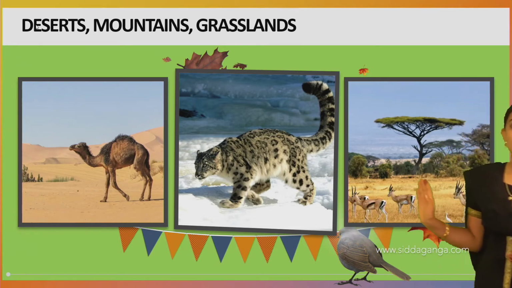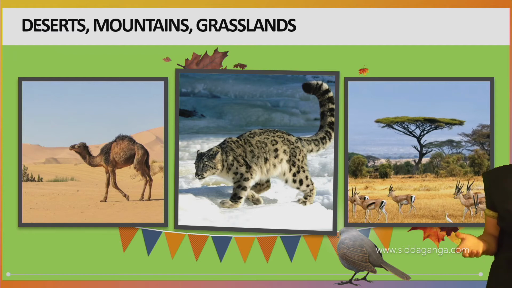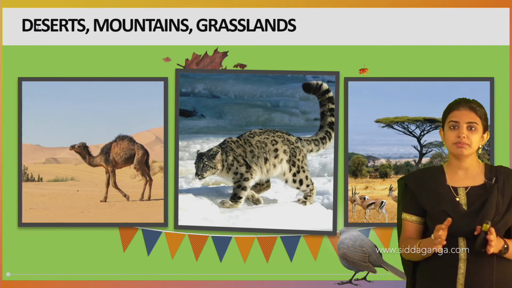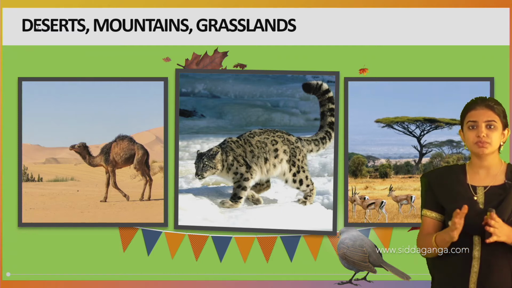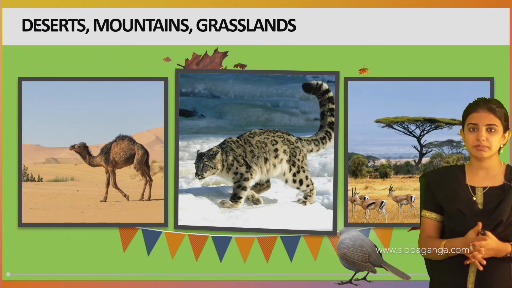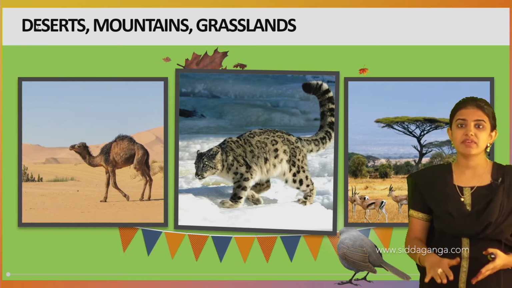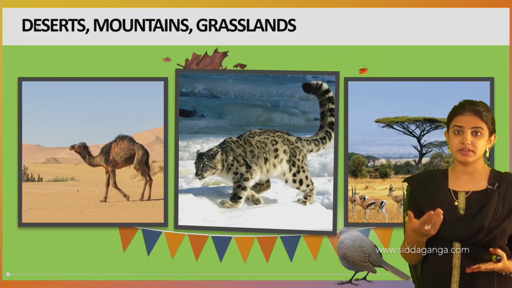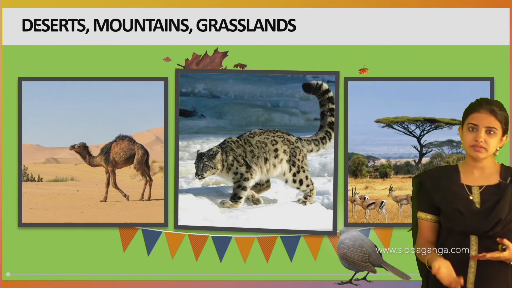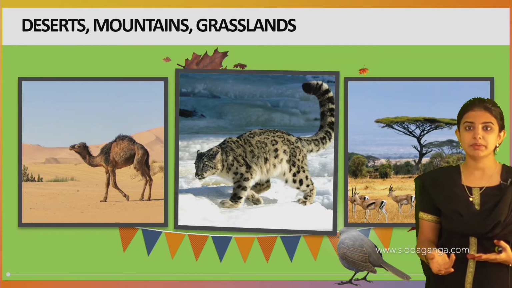First one is the camel. See, the camel is usually present in the desert region, and its body is modified with special features like long legs to stay away from the intense heat of the desert. Like the desert camel, the desert snake and desert rat are present.